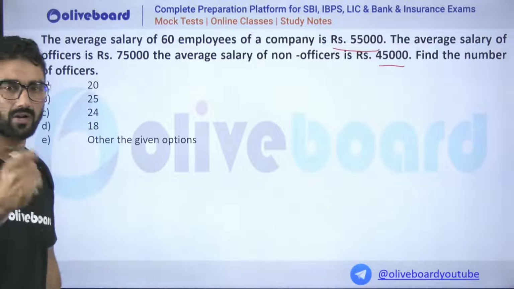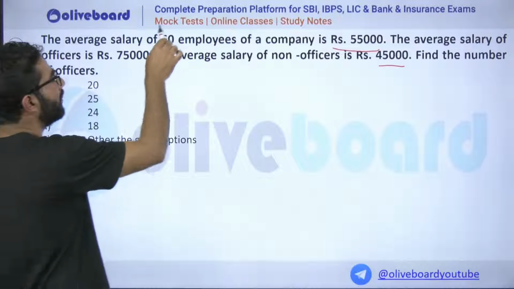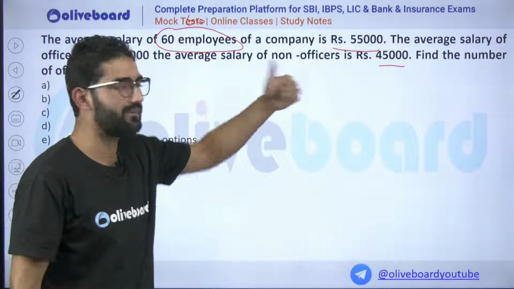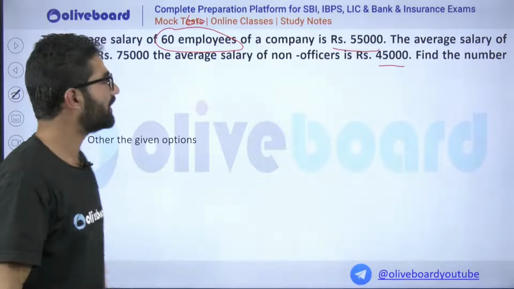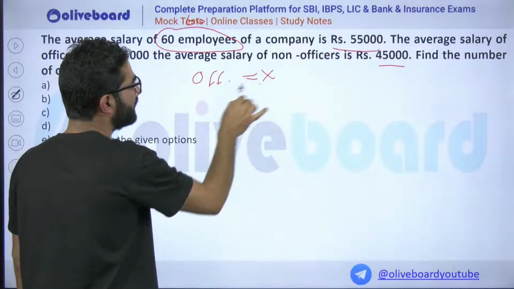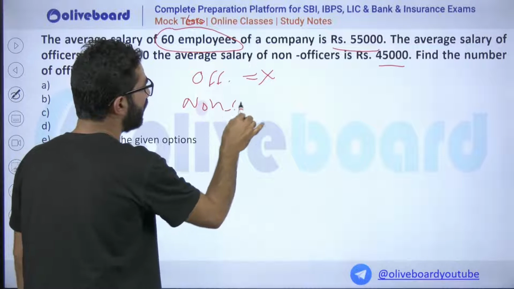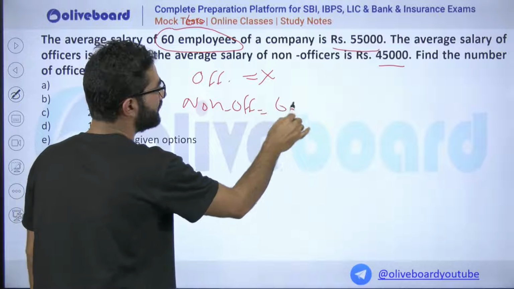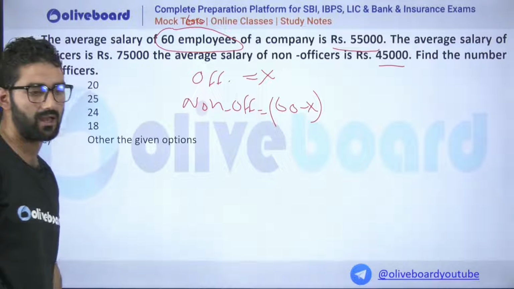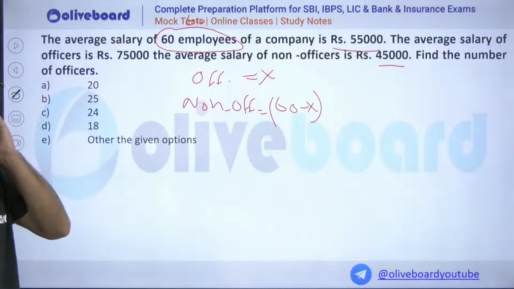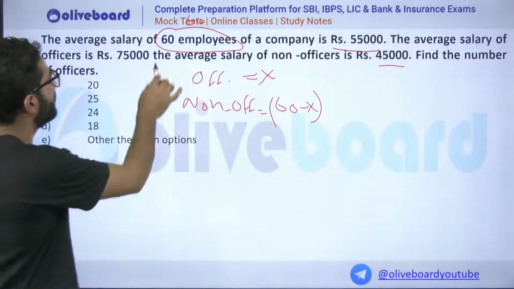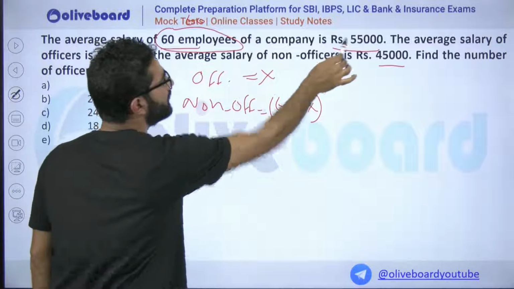There are two things I want to tell you. One thing is that the total employees are given as 60, and there is data given for officers as well as non-officers. If I assume the officers are X, then the non-officers will be 60 minus X. It should be clear to everyone that if X is the officers, non-officers will be 60 minus X, as the total is 60.